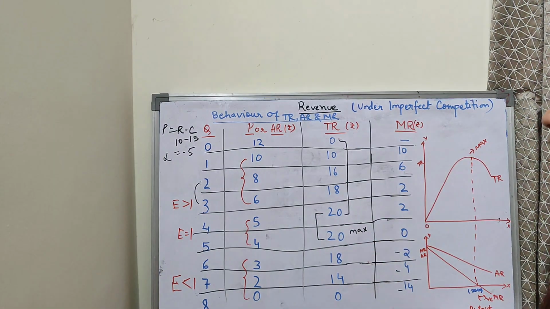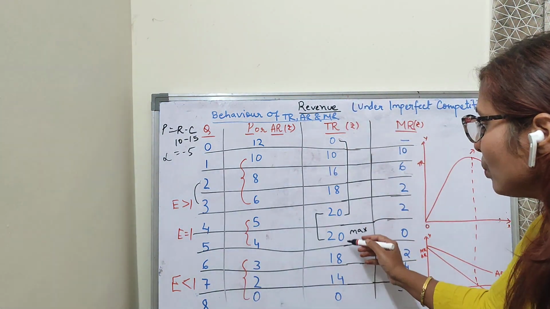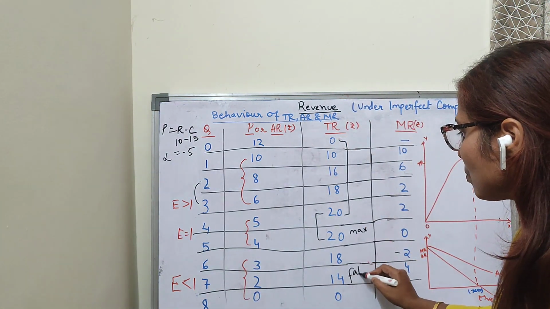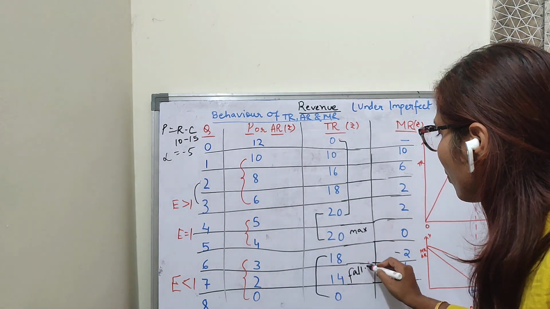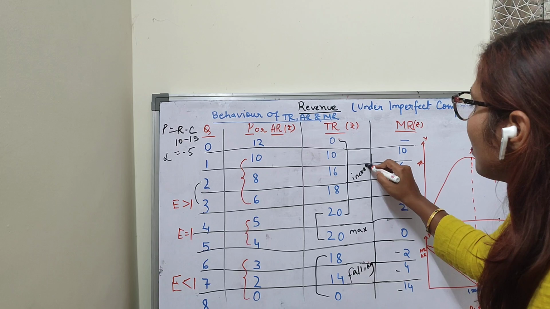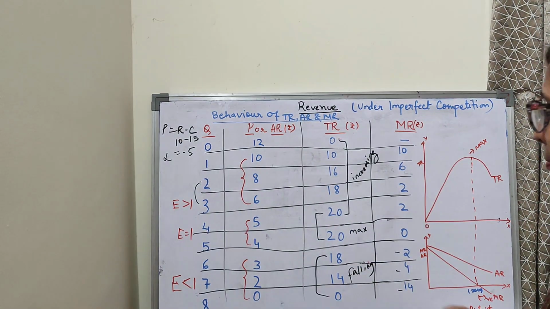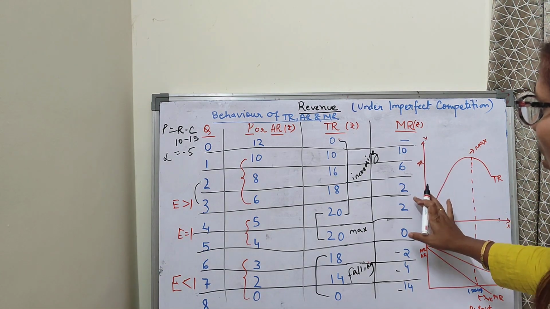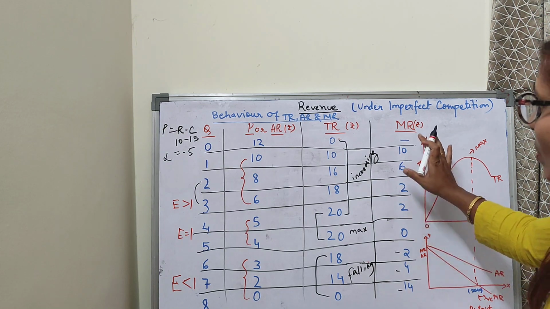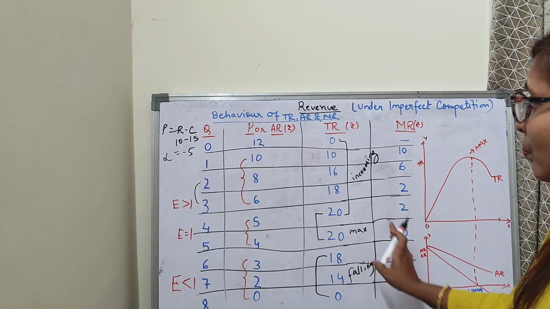Clear? And beyond the 5th unit, that means the 6th, 7th, 8th, my total revenue is falling. Can you see? This is falling. Here it is increasing. My total revenue is increasing. At the 4th and 5th unit it becomes maximum and after that it falls down. So what I can see here is that my marginal revenue is also falling. See 10, 6, 2. So my marginal revenue is falling. After that it becomes negative also.